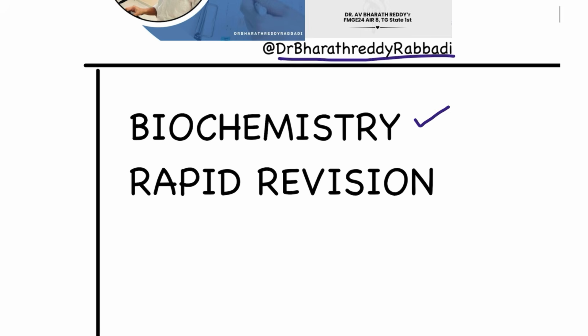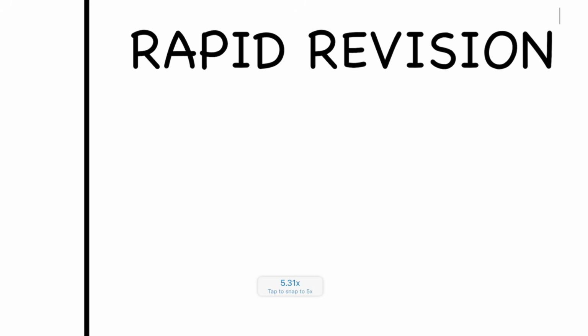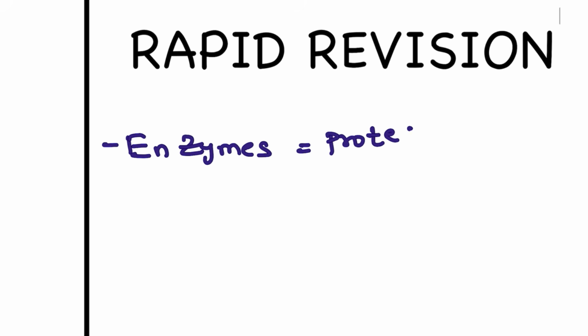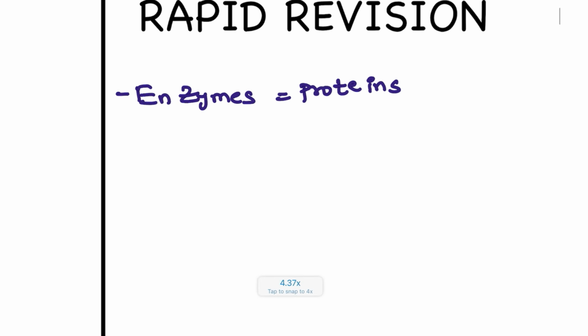In the biochemistry rapid revision, first we will be discussing the enzymes. First remember, enzymes are nothing but proteins. But please remember, if a statement is given that all enzymes are proteins except, what are those?